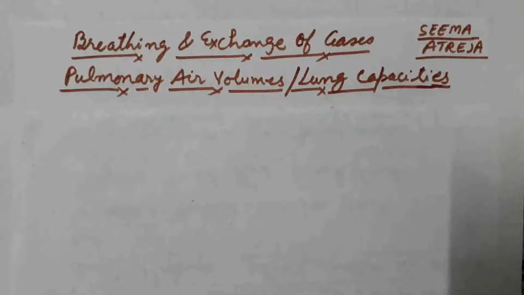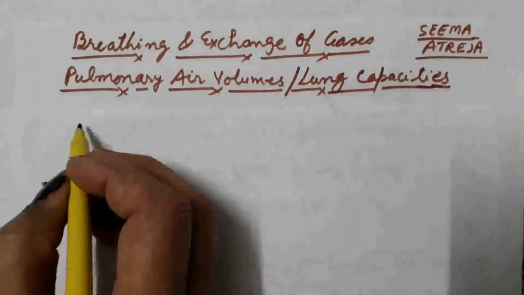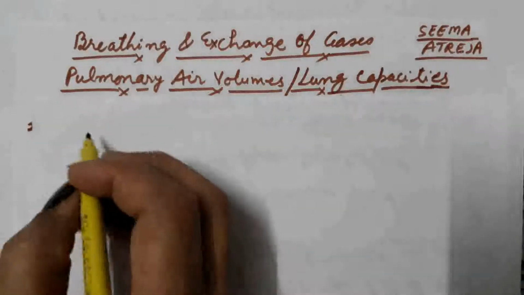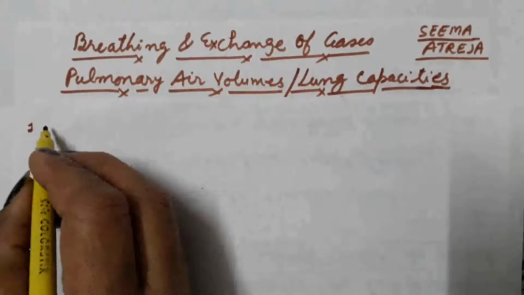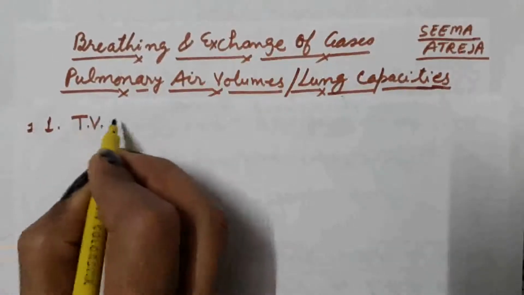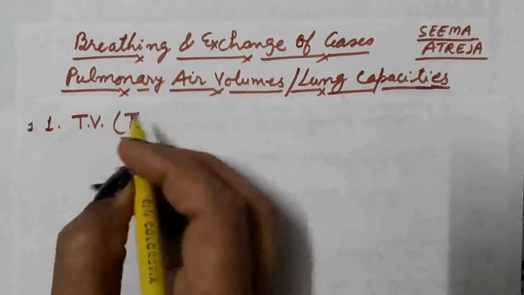Students, in this video we are going to discuss the pulmonary air volumes and lung capacities. First we will discuss the tidal volume. Abbreviated forms of these terms are also very important, and we call it TV, that is tidal volume.